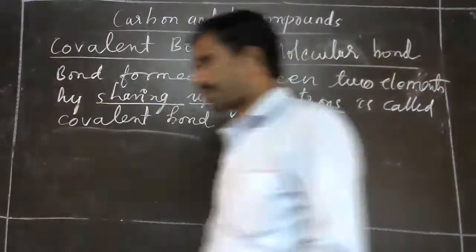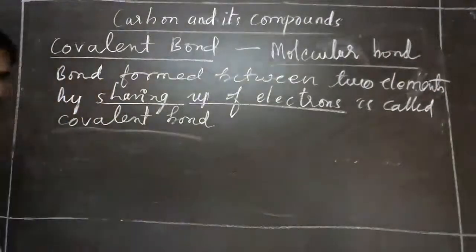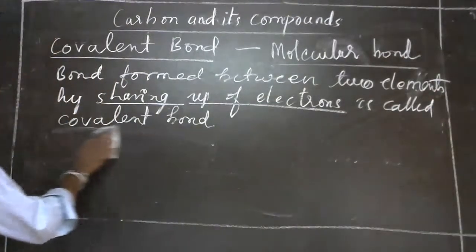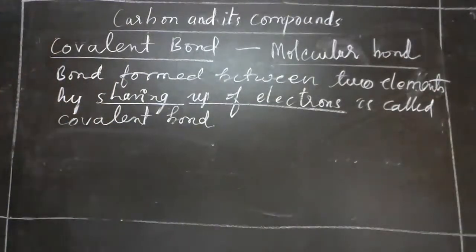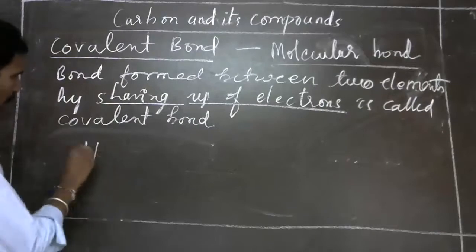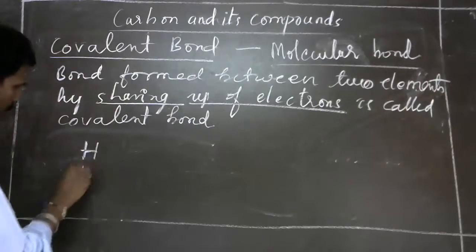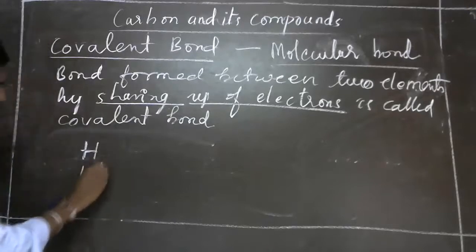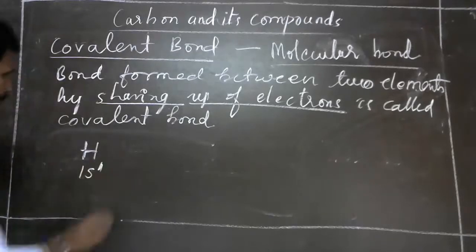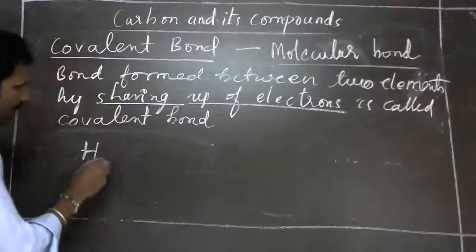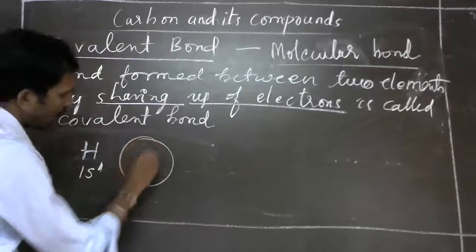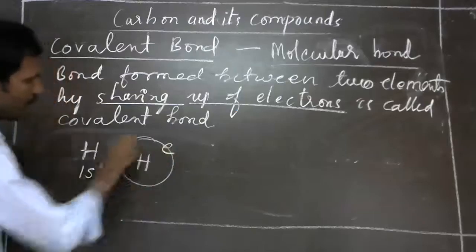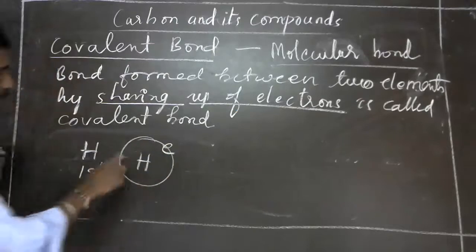See here. I'll give an example of hydrogen. Hydrogen, the electron configuration is 1s1. It has one electron in the valence shell or outermost shell.